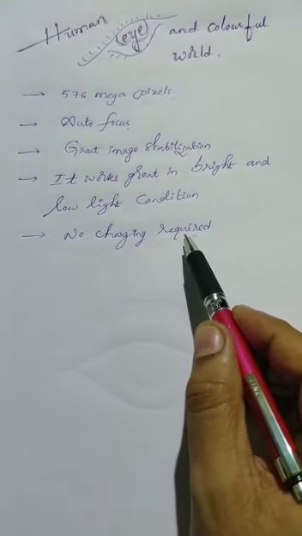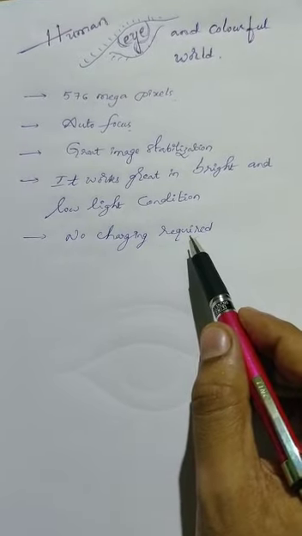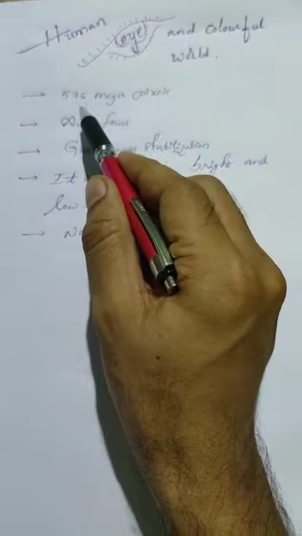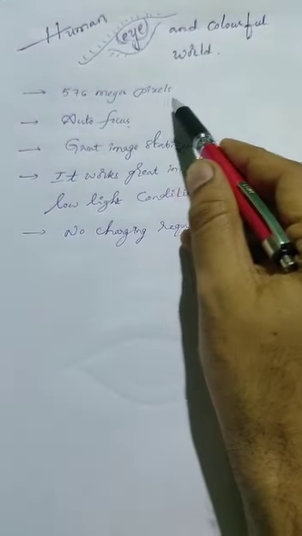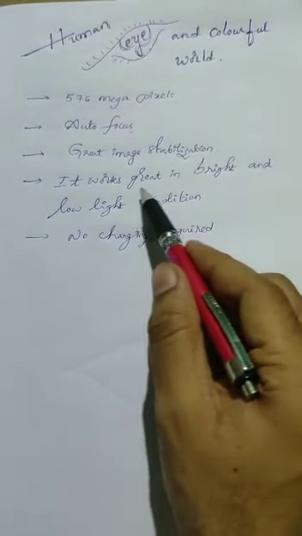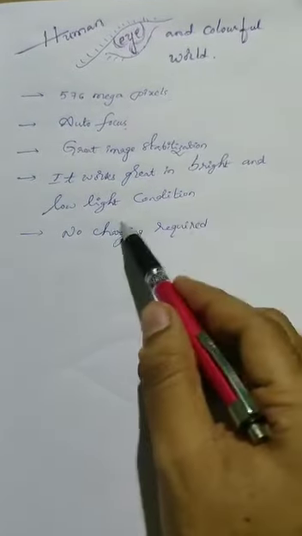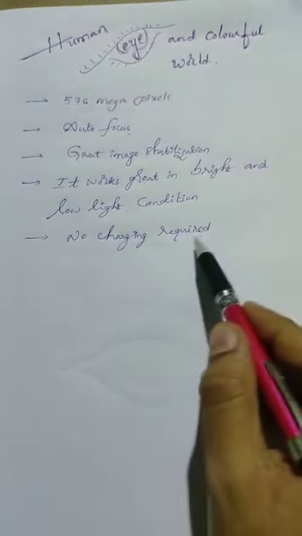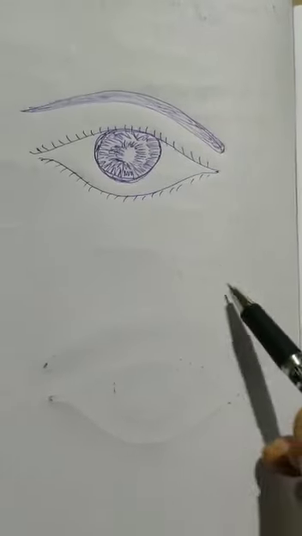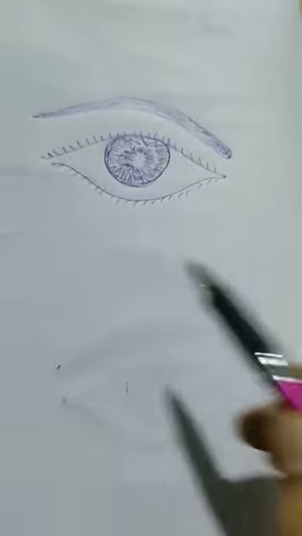Again, I am introducing you to one beautiful camera that has 576 megapixels, autofocus, great image stabilization. It works great in bright and low light conditions, no charging required. That is none other than our human eye.